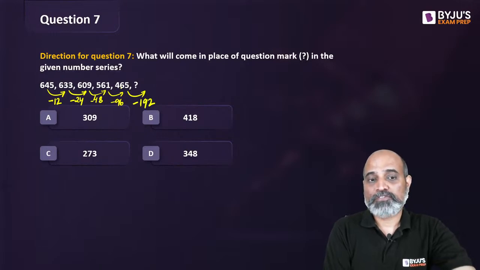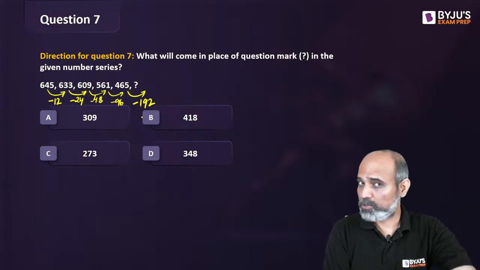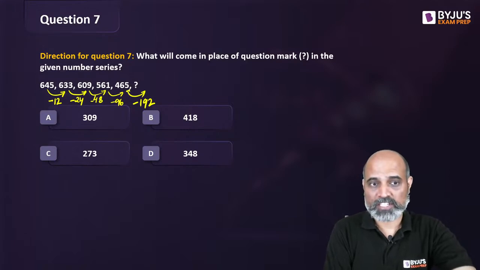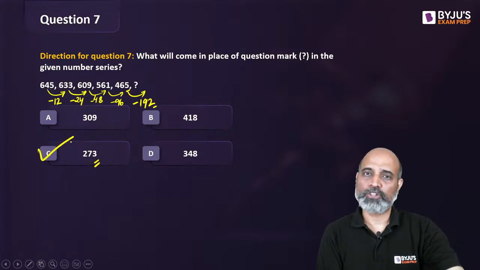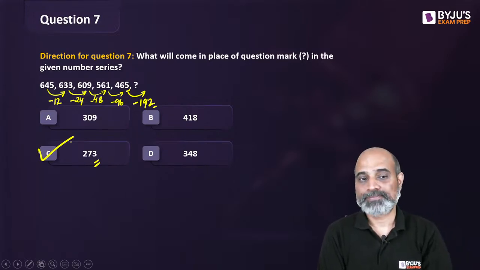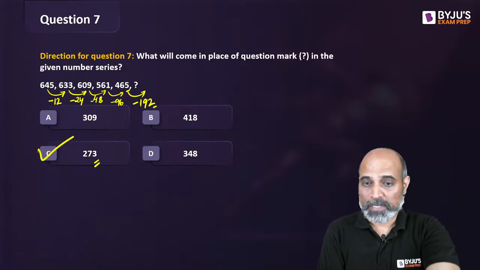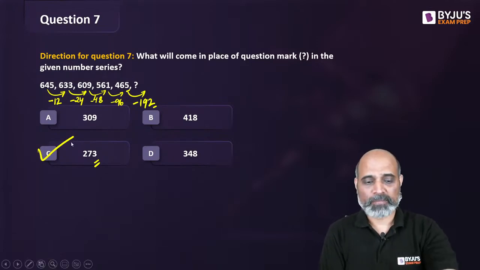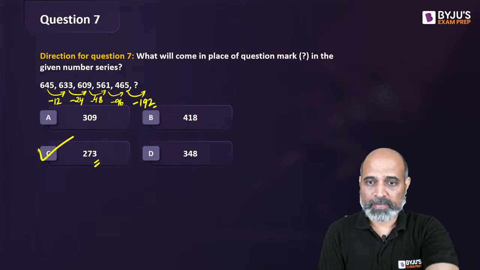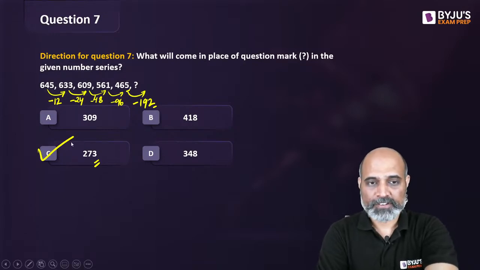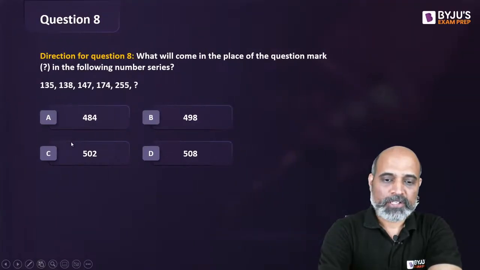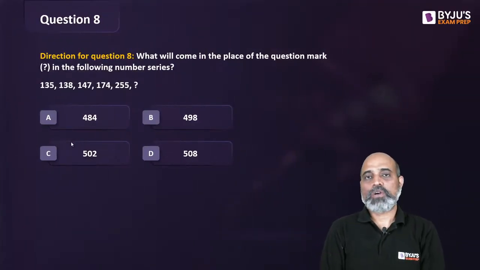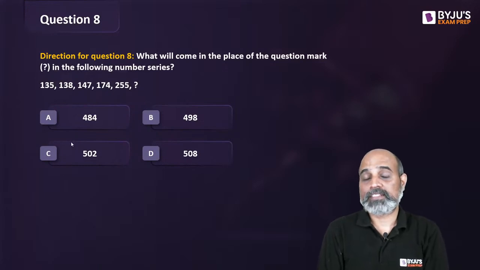So if you subtract 465 minus 192, I don't have to subtract everything. Just 5 minus 2 itself is enough for me to figure out that the answer is going to be C option, 273, right? So option is going to be C. The difference is getting doubled every time. Correct, Mayank. Right. Good, good, everyone. Everyone, very good. Chalo. Next wala batao ab. What is going to be the next term, the last one?